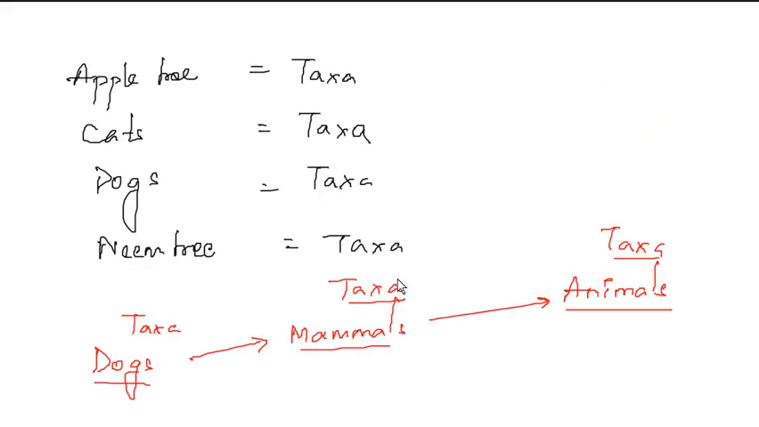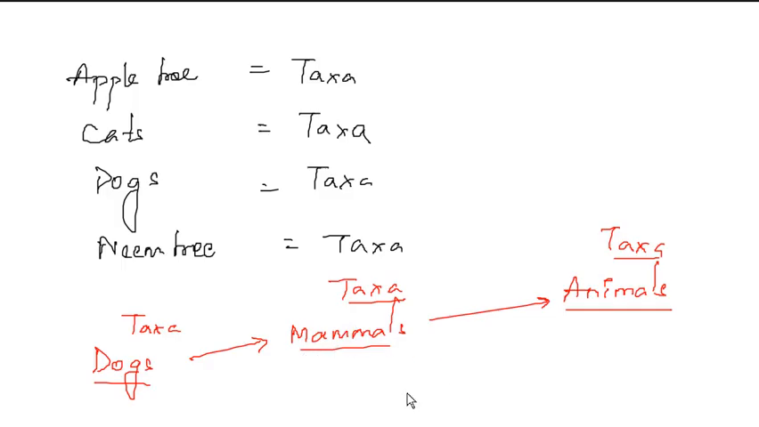Now, the term given for each of these categories, say for example apple tree, cats, dogs, neem tree, they all represent one particular category, and each category can scientifically be called a taxon. So apple tree is a taxon, cats are one taxon, dogs are a taxon, neem tree is a taxon. Dogs belong to mammals and all mammals are animals. So dogs, mammals, animals are all taxa at different levels.